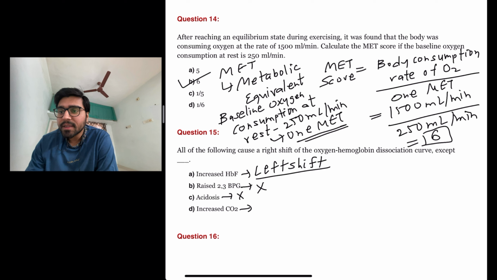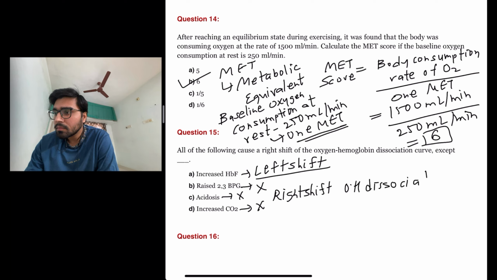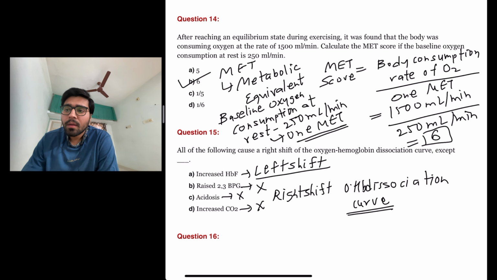No. Increased carbon dioxide? No. These all are responsible for right shift of the oxygen dissociation curve. But increased HbF is responsible for left shift of the oxygen hemoglobin dissociation curve. So the answer here is A.